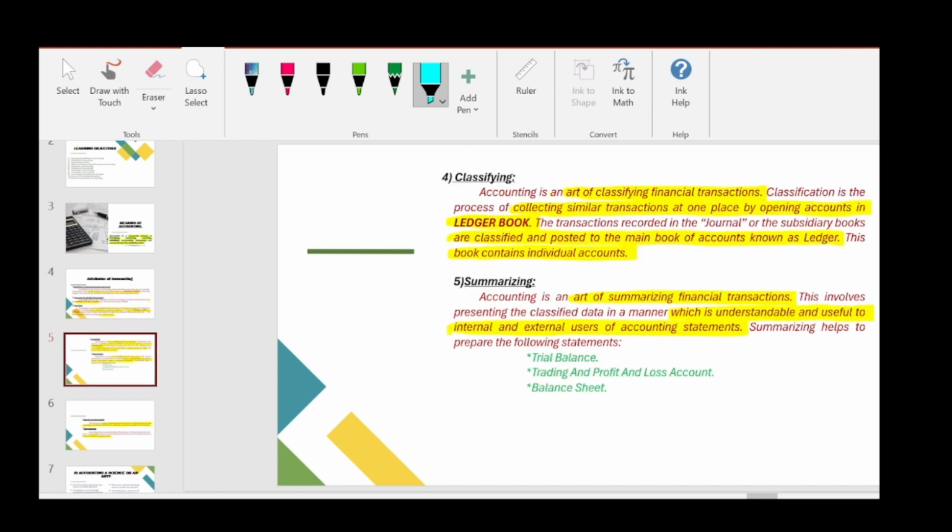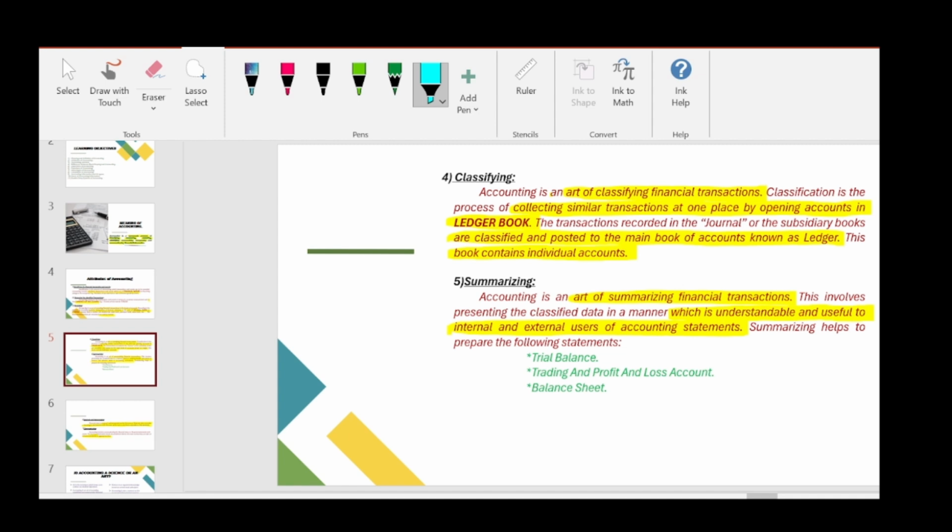After recording in the journal, the next step is to classify them. We will place all similar transactions in one account, and another set of similar transactions in another account. So classification is done in the ledger book. In the ledger book, we will open separate accounts like salary account, cash account, rent account, land account, furniture account. Then we will post all the transactions from the journal to this ledger. So all the similar transactions will be in one place.